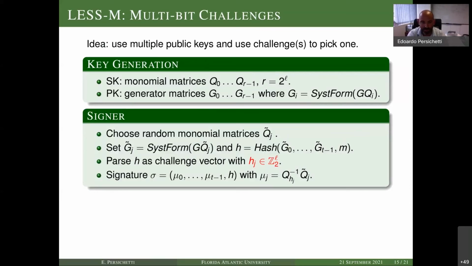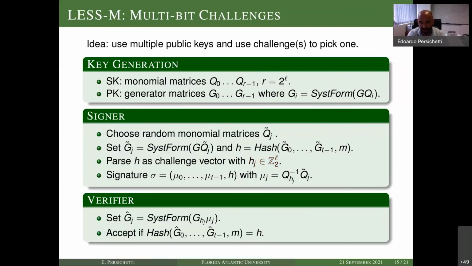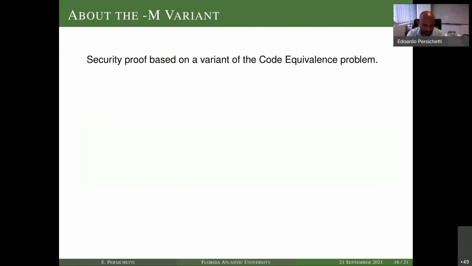When I go to verify, I will use the public key given by this bit string. Okay? So now each of these components of the signature points to a different public key that is used. This includes the case Q0 and G0, which are the initial ones. Here's the trivial case. So with this variant, we just need to modify the security proof again slightly.